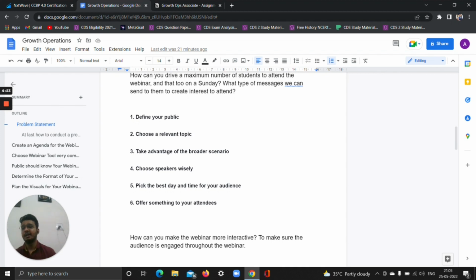Choose the speaker wisely. We should have a great speaker, as we are already part of IIT Bombay. Our founders are from there. We should have a great speaker so that people take him seriously with the innovation of technology.